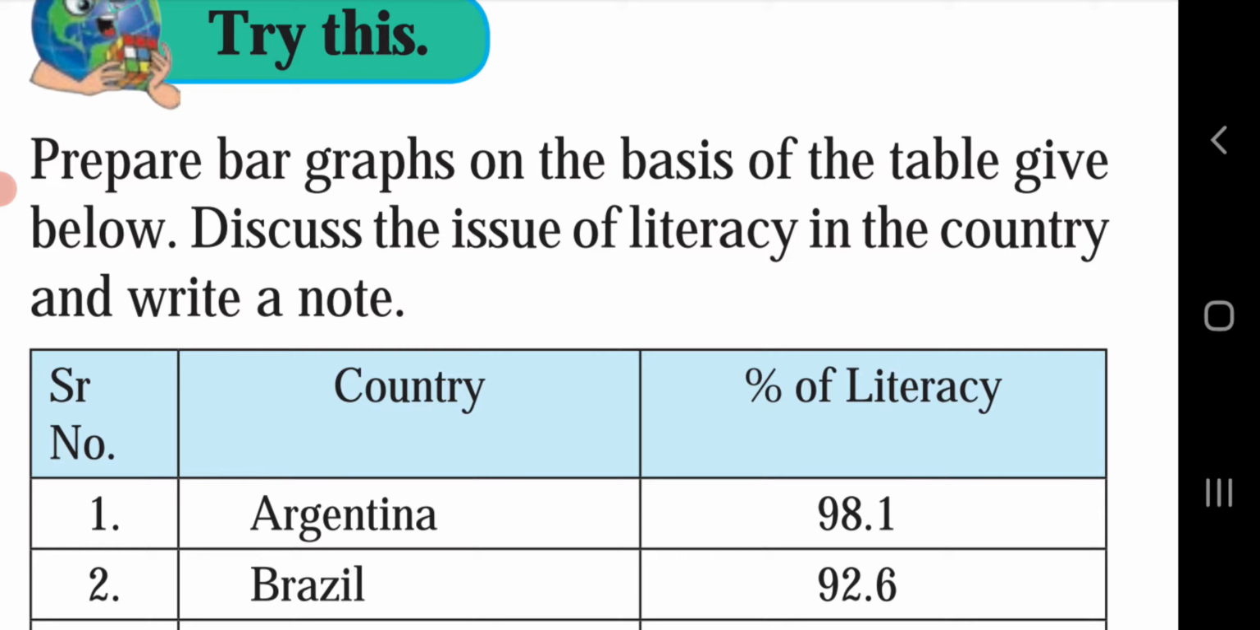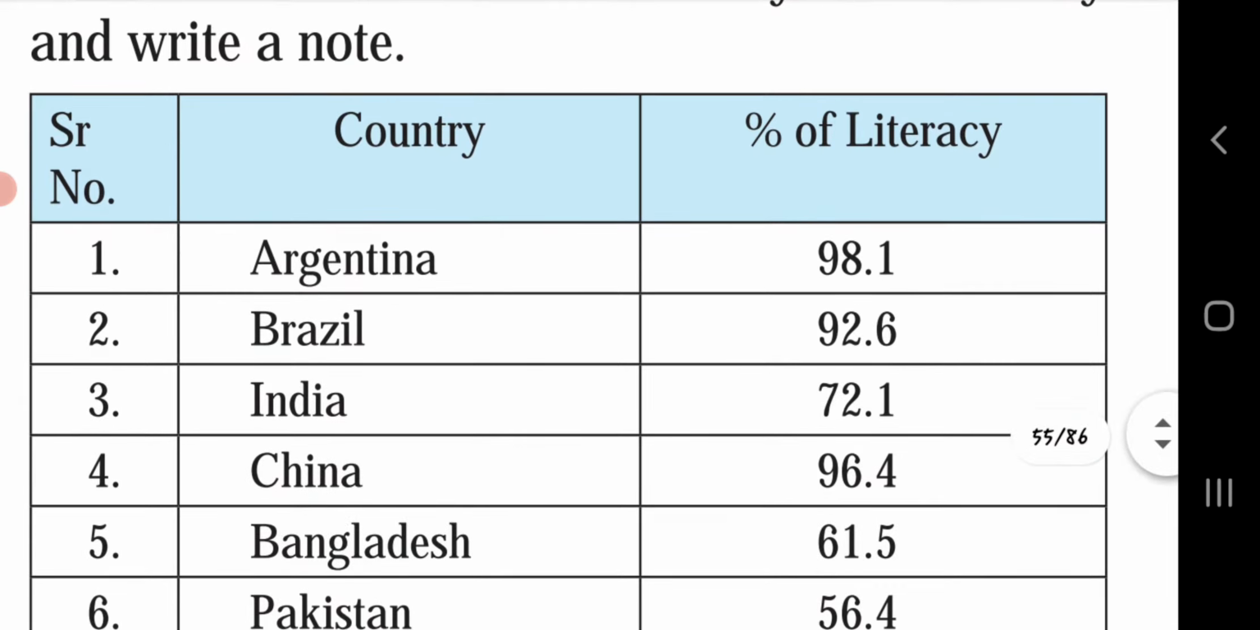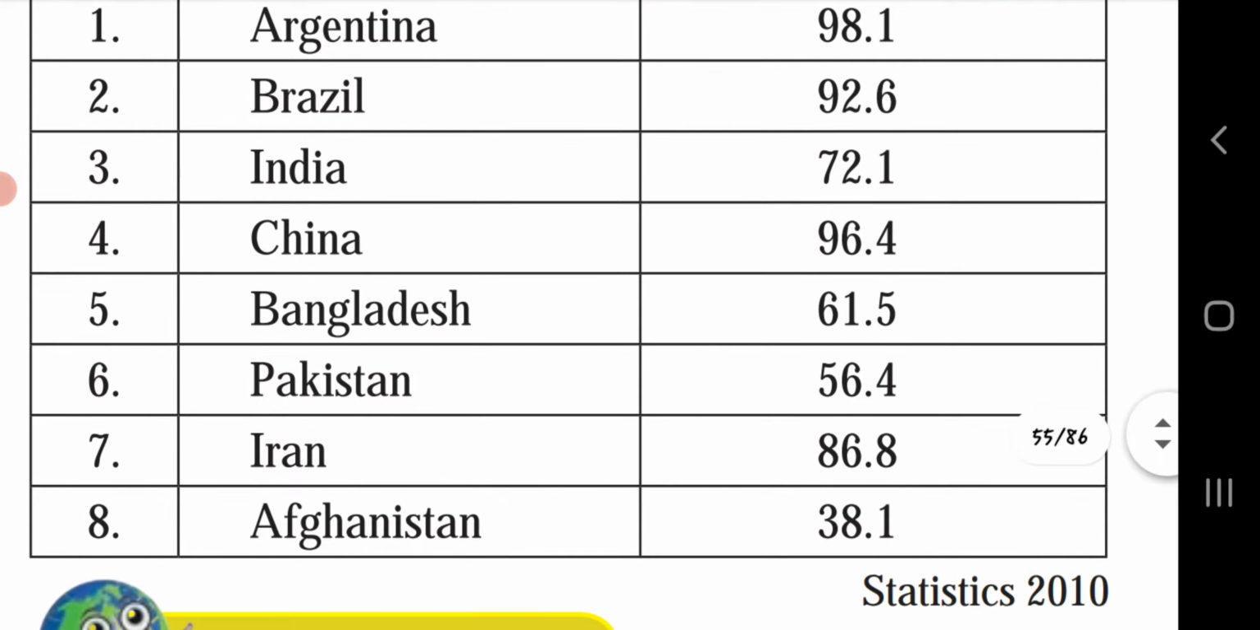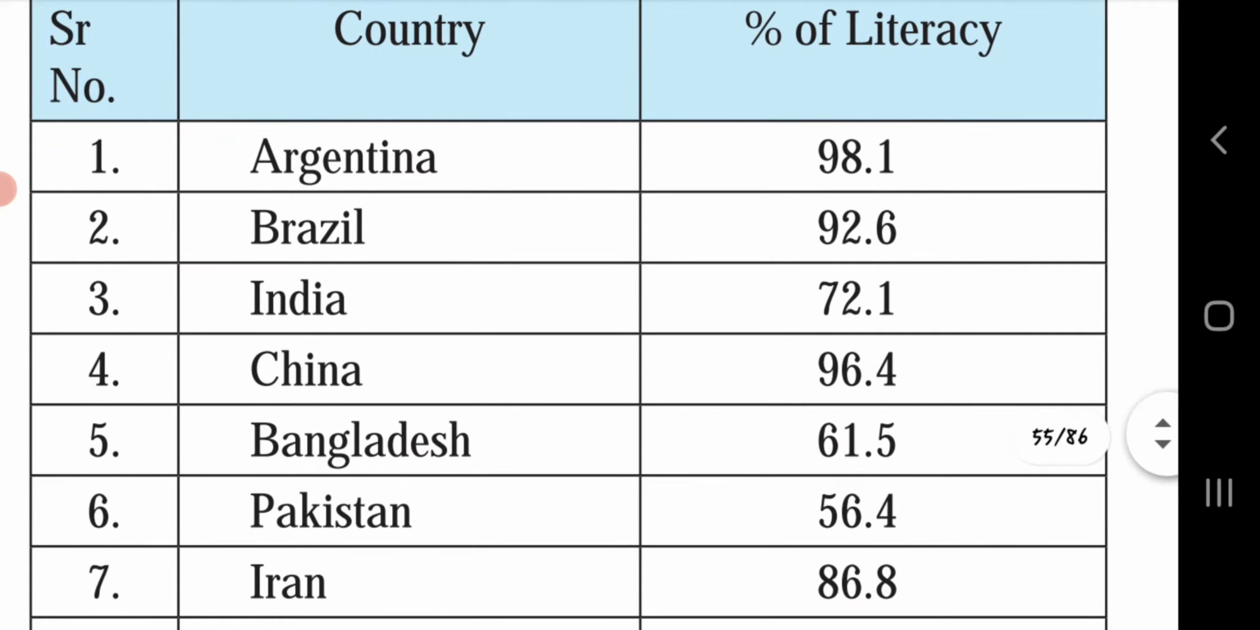Prepare a bar graph on the basis of the given table below. Discuss the issue of literacy in the country and write a note. Argentina 98.1% literacy, Brazil 92.6%, India 72.1%, China 96.4%, Bangladesh 61.5%, Pakistan 56.4%, Iran 86.8%, and Afghanistan 38.1%. So, by using this information, you have to prepare a bar graph.